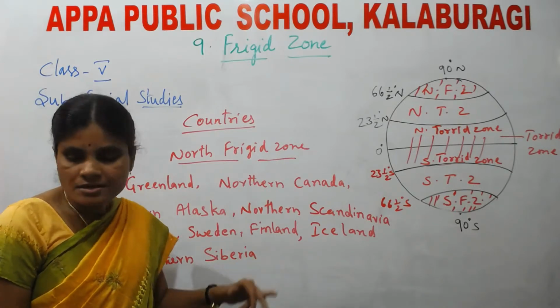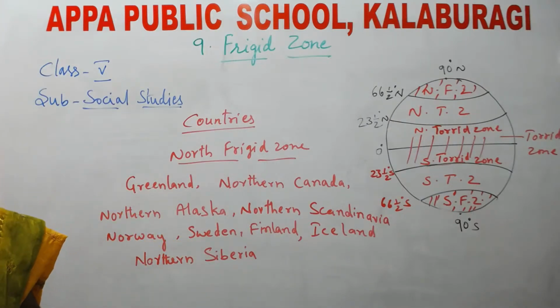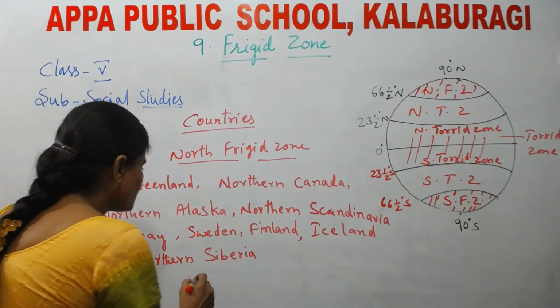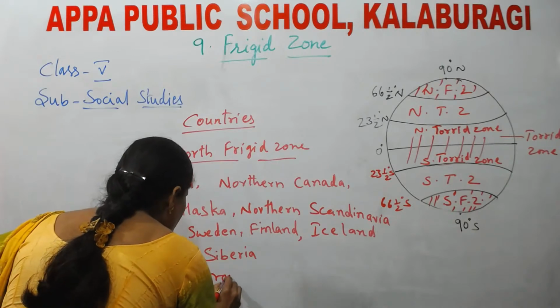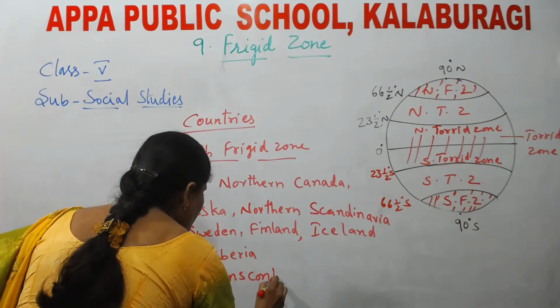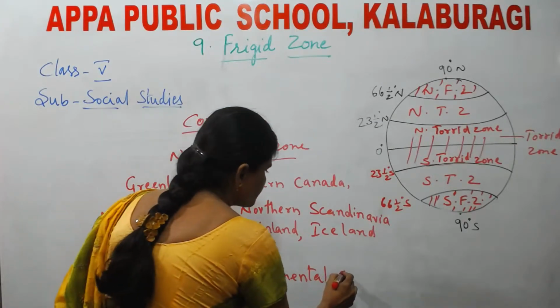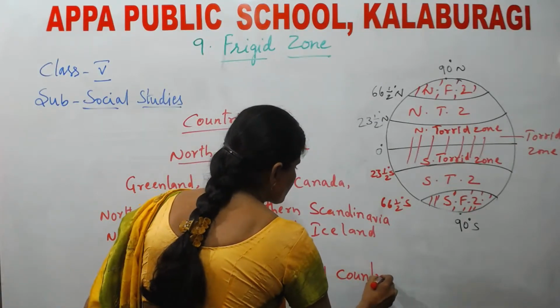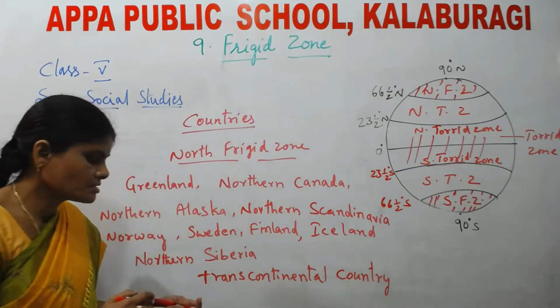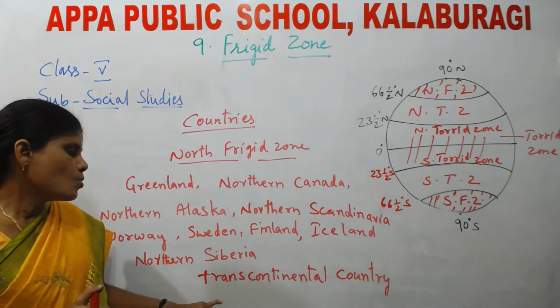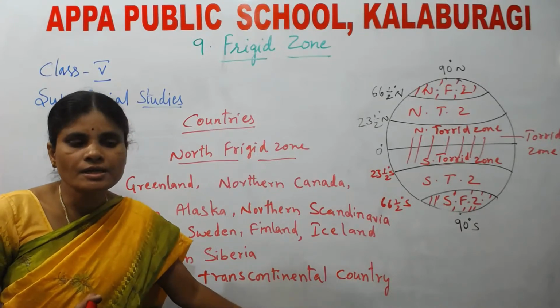See, Russia is called a transcontinental country. What do you mean by transcontinental?